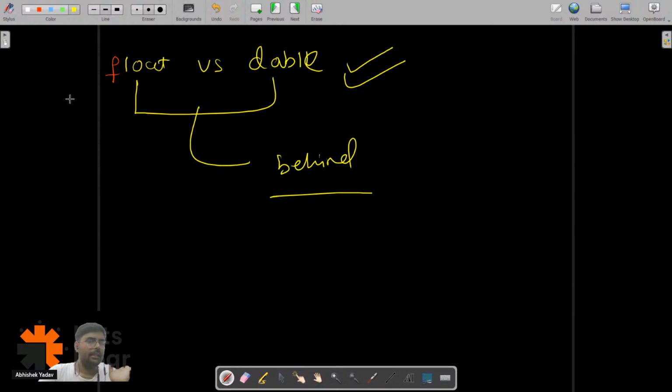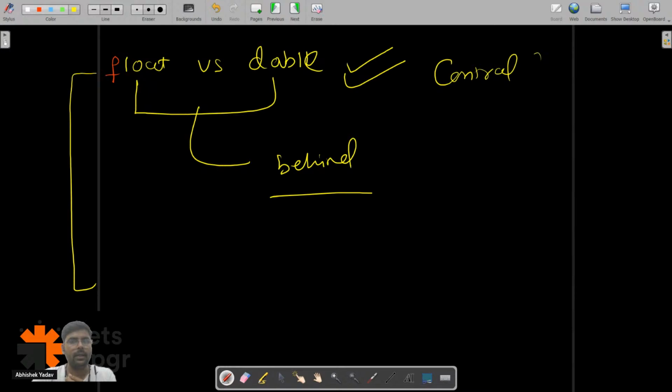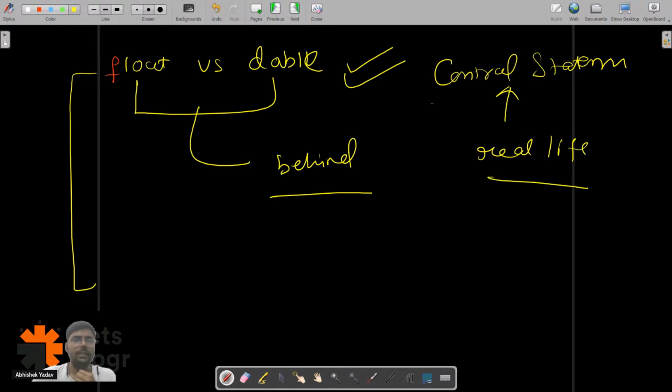And after discussing all the data types, we will move to the control statement, right? With the help of some real life examples, we will try to use this control statement. And why we need control statement we will be discussing in the next session, right? So this is all for today's session.